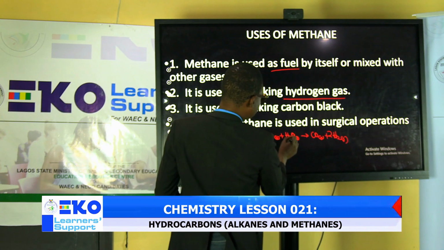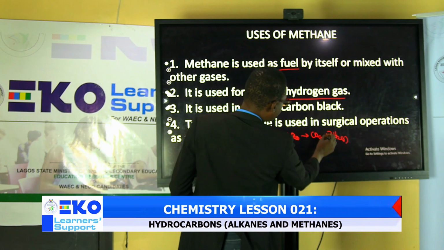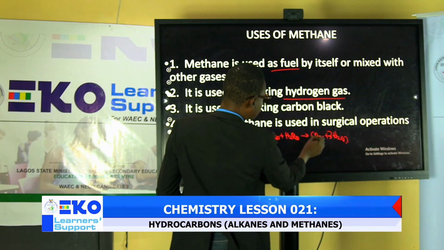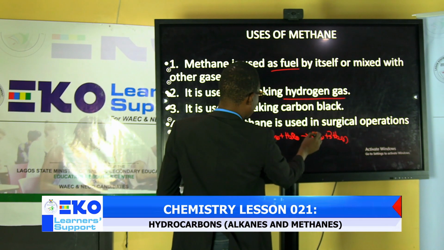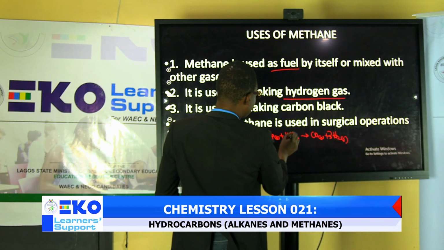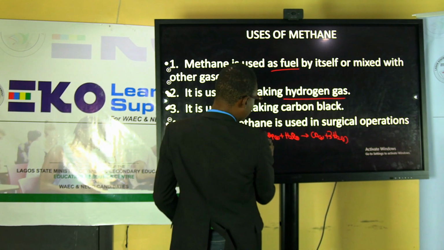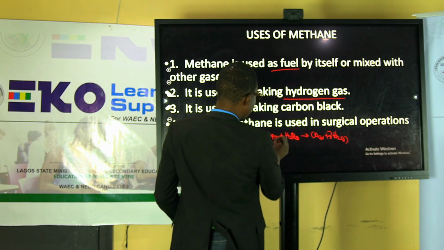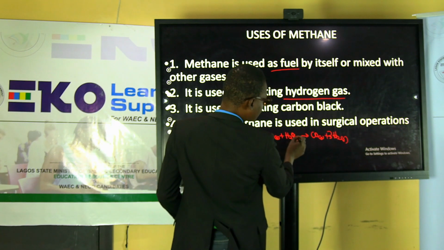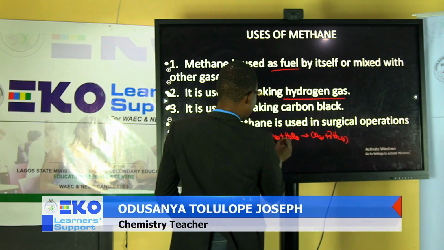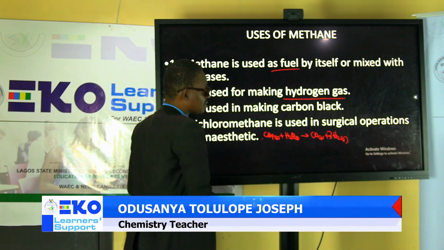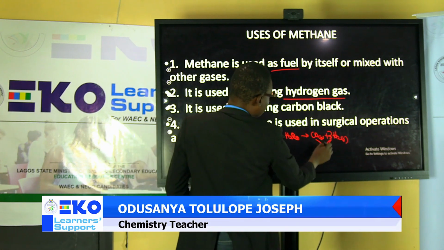So I have to balance this, making 3 here. So if I make 3 here, 6. Then what happened again? Oxygen is 1. Oxygen here is what? 1. Carbon here is 1. Okay, fine. So what will I do again to make the equation balanced? Oh, equation is balanced. So this is called synthetic gas.